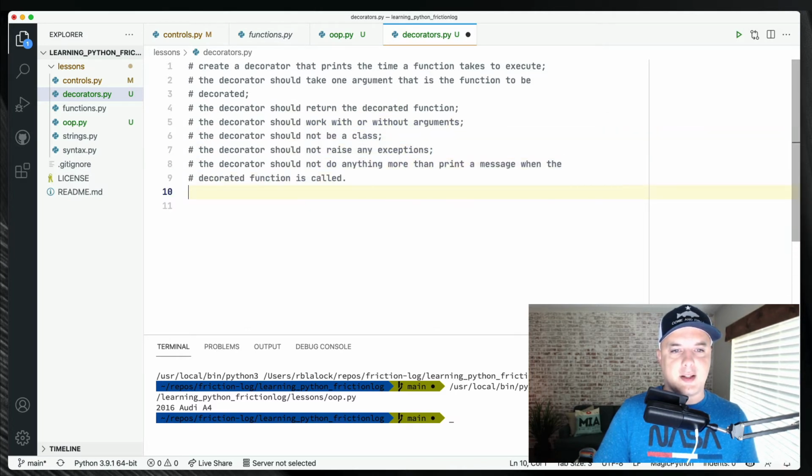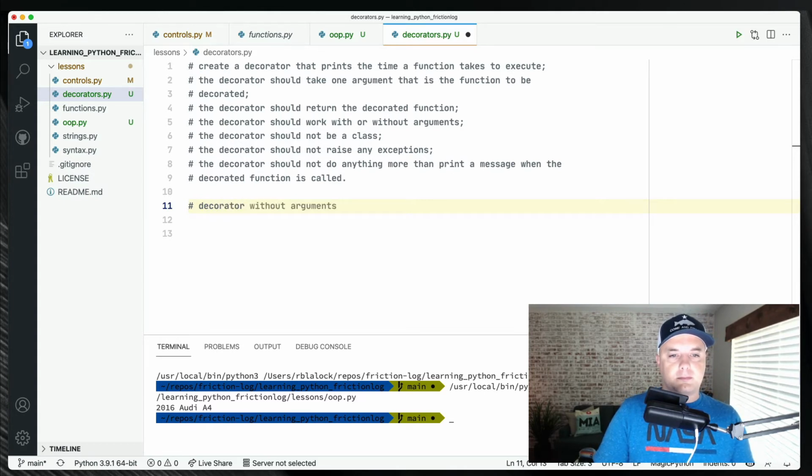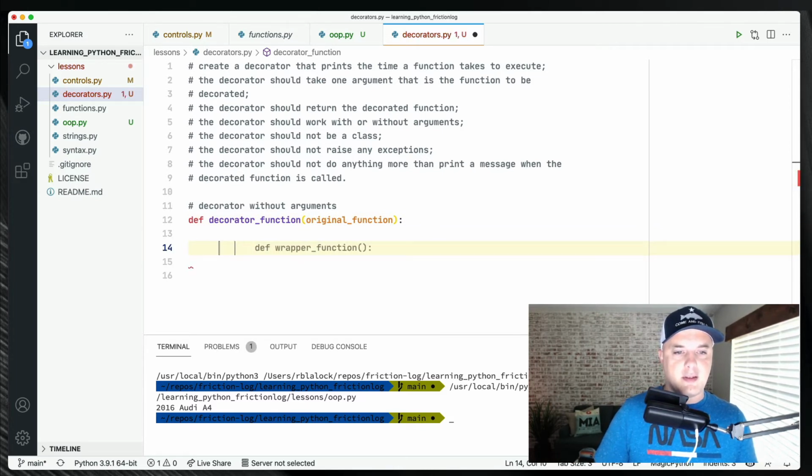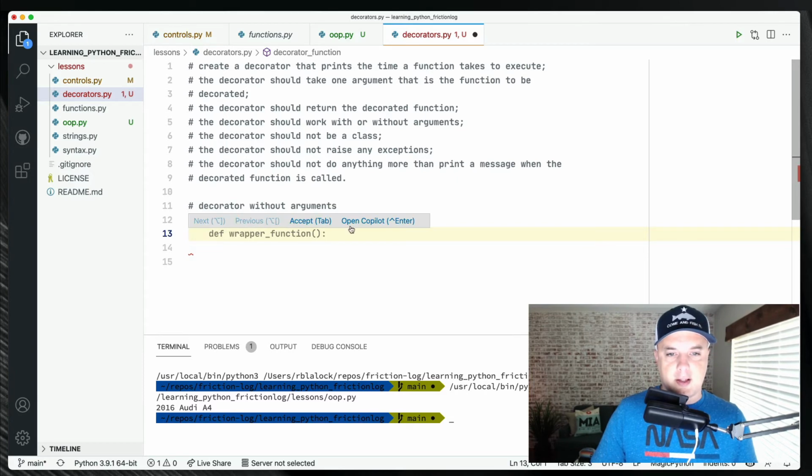It doesn't want to actually write it. See how it does that? It won't let me do the tab thing. Yeah, I don't know what's going on there, Copilot.